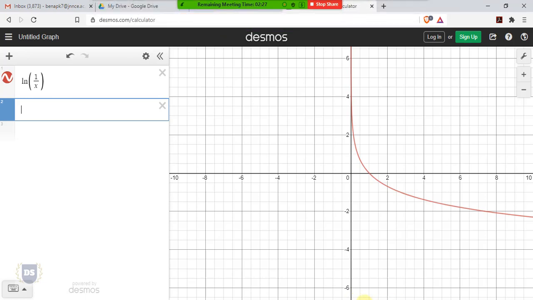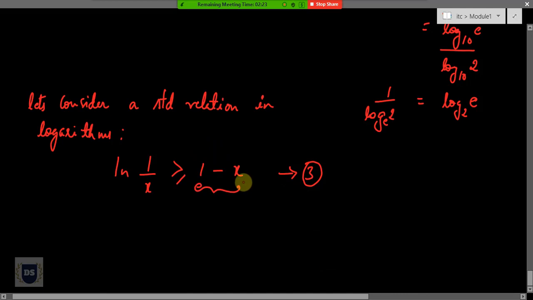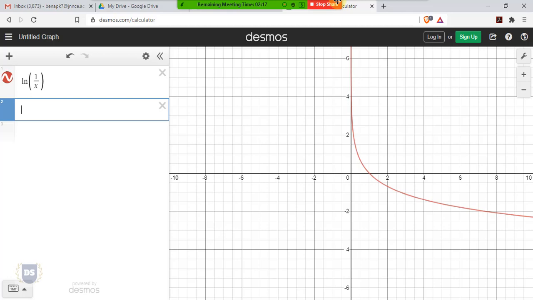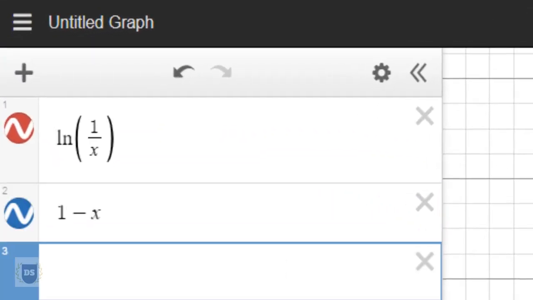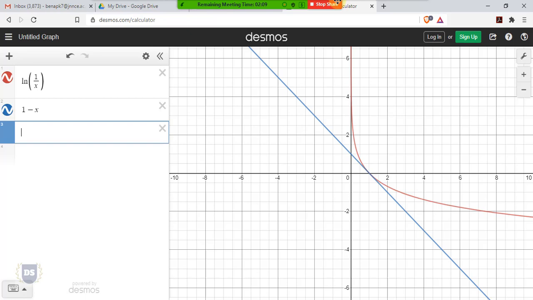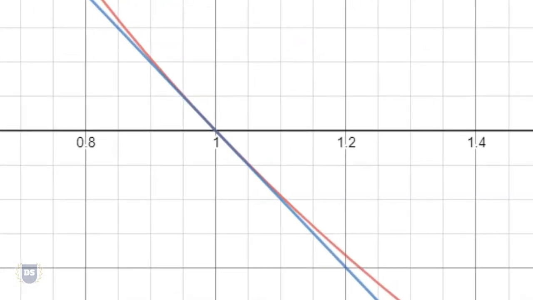In a similar way, let's plot our second function where I'm having y equal to 1 minus x. And if I plot y equal to 1 minus x, I'll get a line that is having negative slope. And here you can see that both these two functions intersect at a common point. They are intersecting at a common point when x is equal to 1. So let me zoom this. It's clearly evident that both the functions, y equal to natural log of 1 by x and y equal to 1 minus x, intersect at a common value when x is equal to 1.